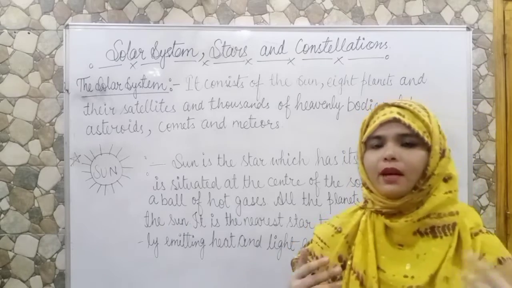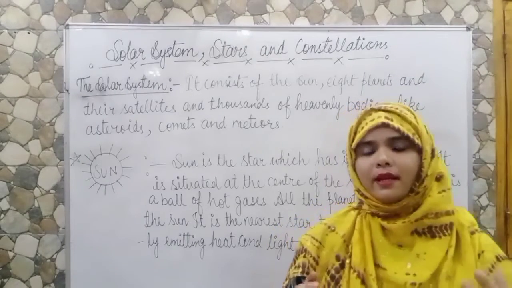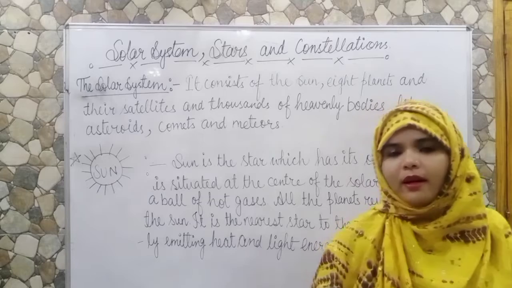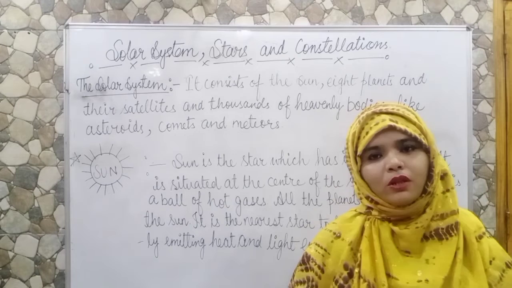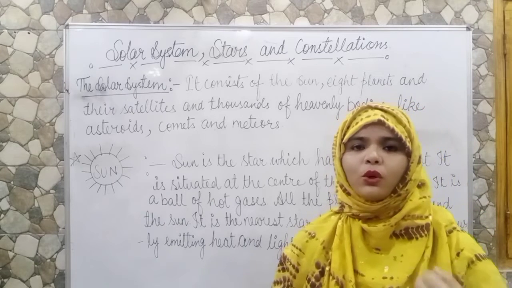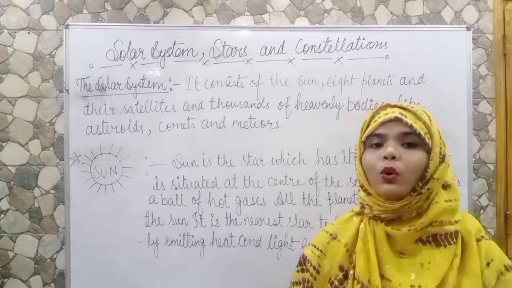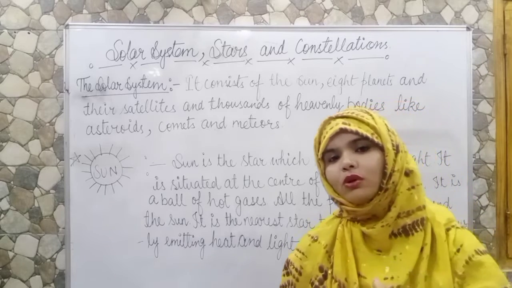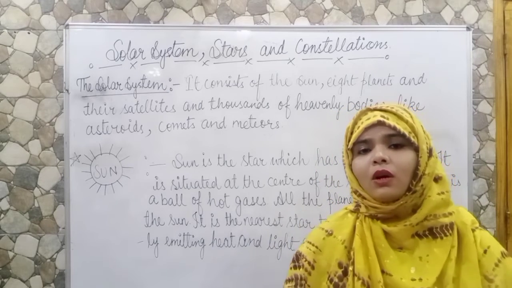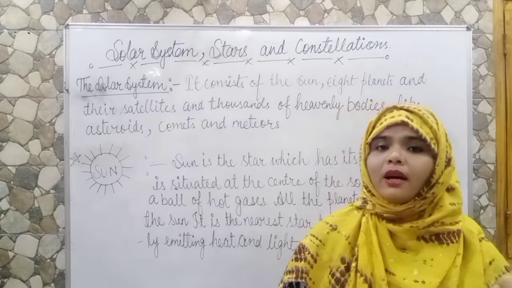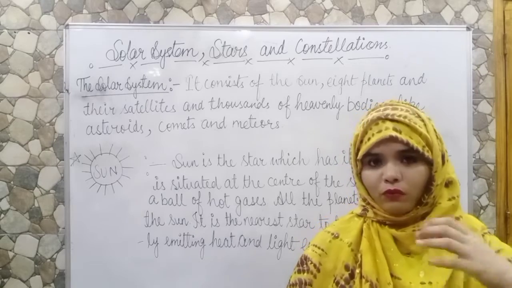Basically start with the sun. Sun is the star which has its own light. That means the sun is emitting light. There are two types of objects, luminous objects and non-luminous objects. Luminous objects are those objects which can emit light, which have their own light, and non-luminous objects are those objects which don't have their own light. They can be seen by us by the source of any other light.